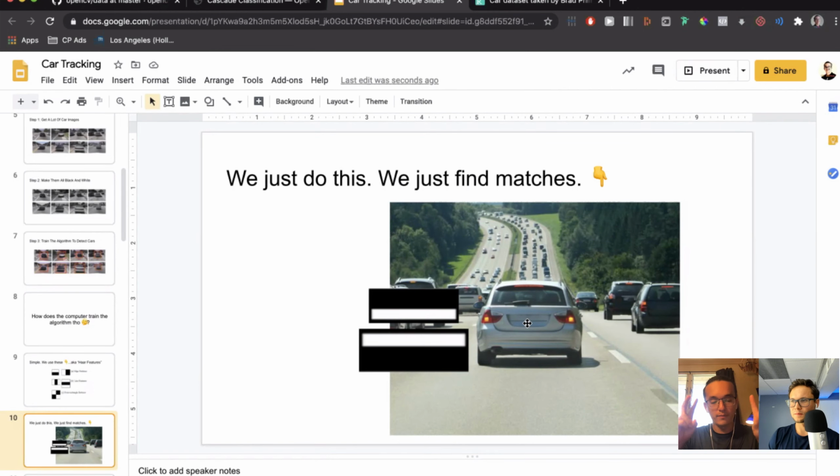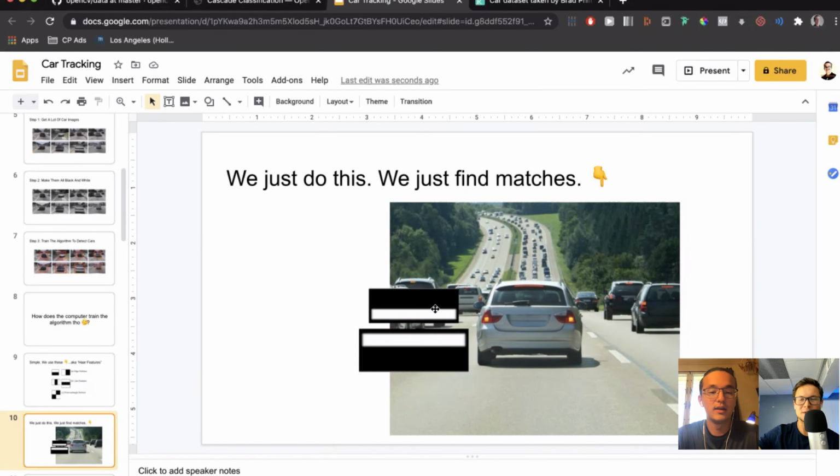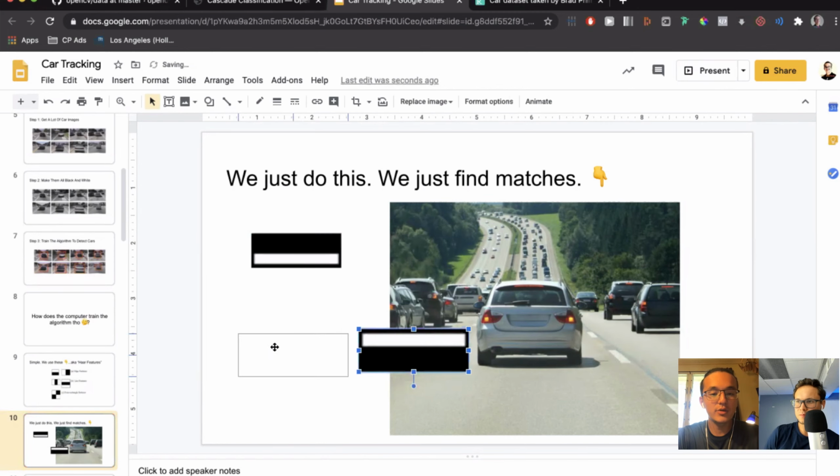Then once you have that long list of Haar features that defines a car, you can run new images through that long cascade of Haar features, and then it's like, okay, if enough of them match and it gets all the way to the end, it's like boom, this is good enough to be a car. All right, let's continue on. So that's it on that.